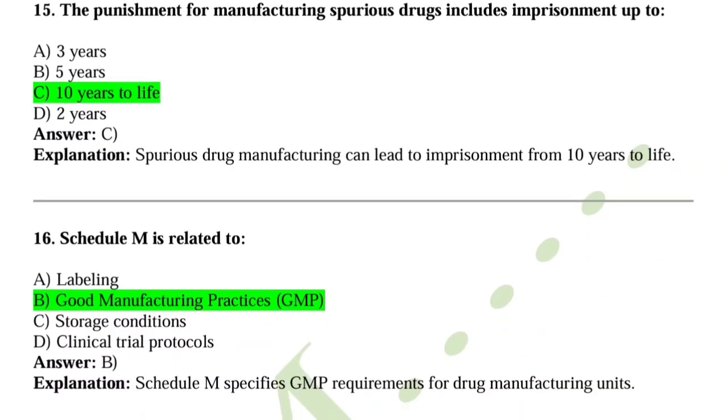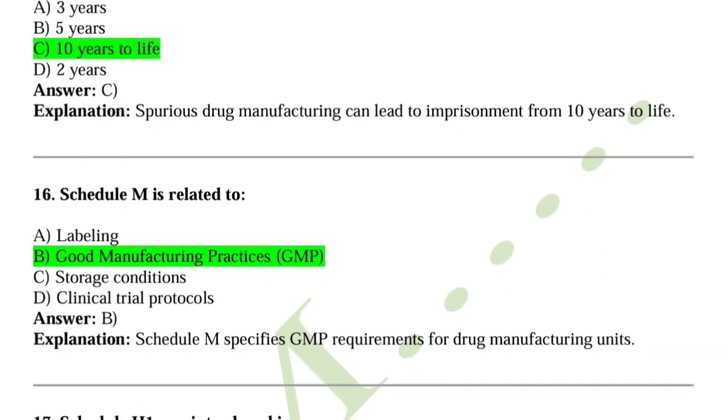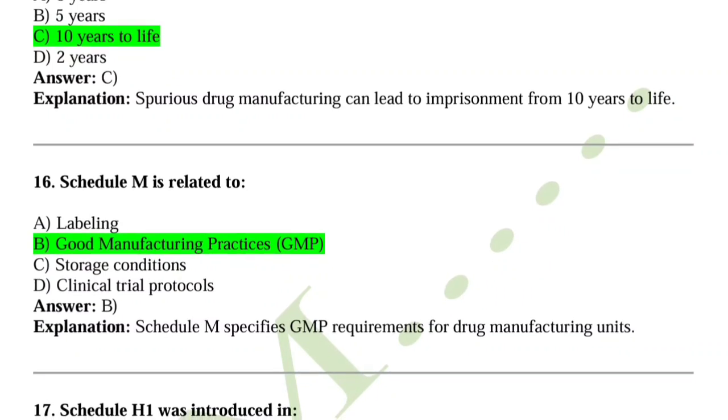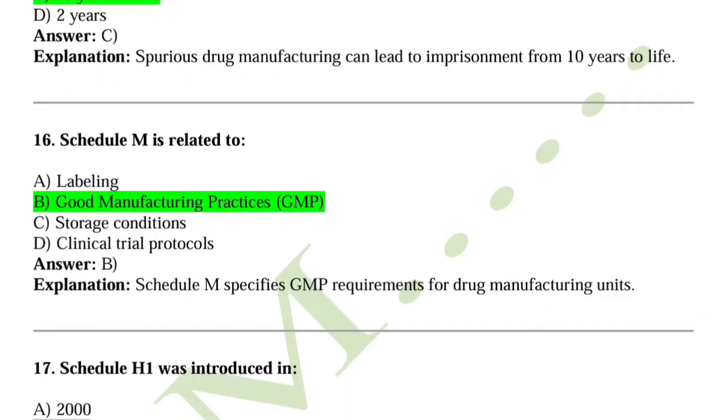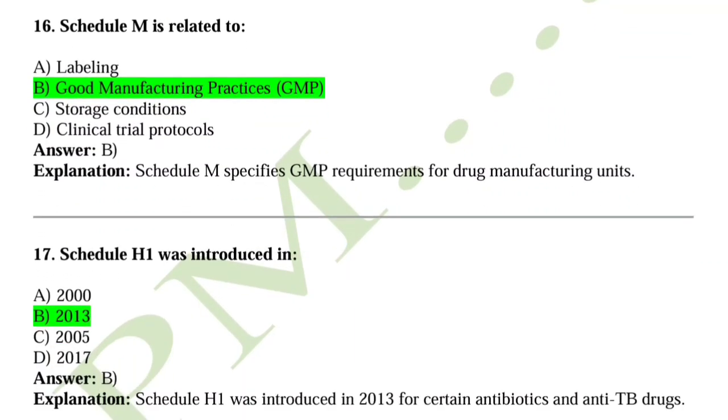Question number 16, Schedule M is related to? So Schedule M is related to manufacturing, that is option B is correct, good manufacturing practice. And Schedule M specifies GMP requirements for drug manufacturing units.